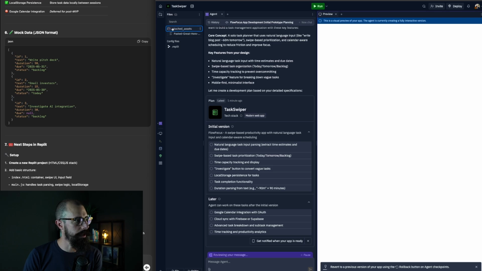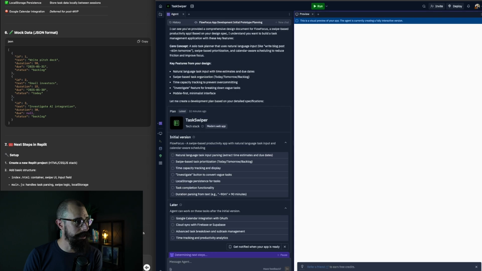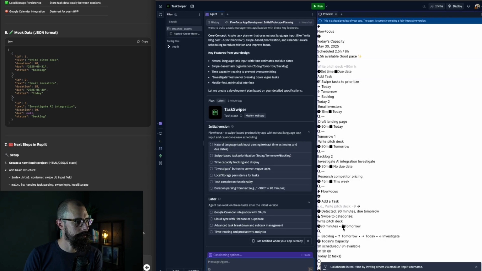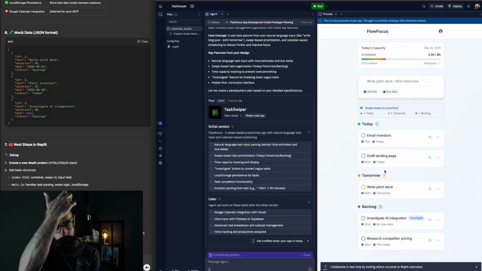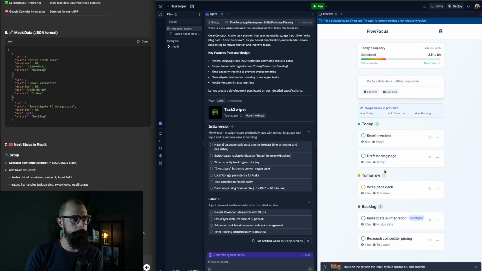So it looks like attached assets. We don't have anything here. This is the first time I've seen this actually error out. So let's see if it catches up. Okay, it looks like it's actually catching up, which is great. So let's close these files. I don't know where these files are being stored. This is a visual preview, and as you can see on the left-hand side, I don't have any files. So it's creating some kind of visual preview outside of my file tree.